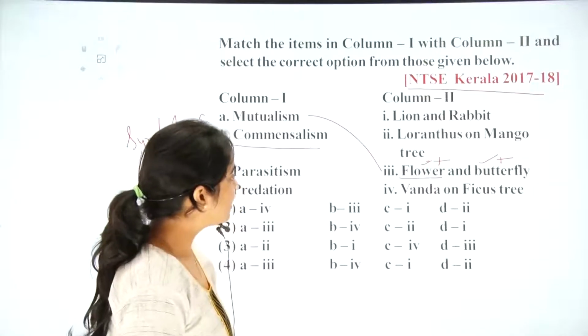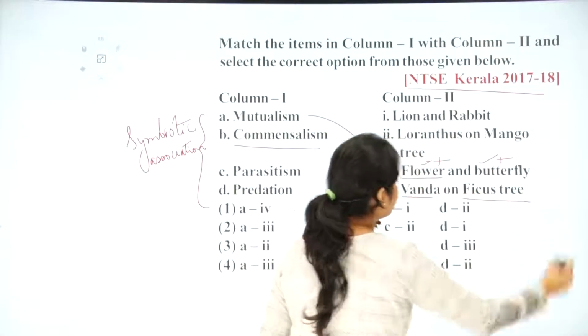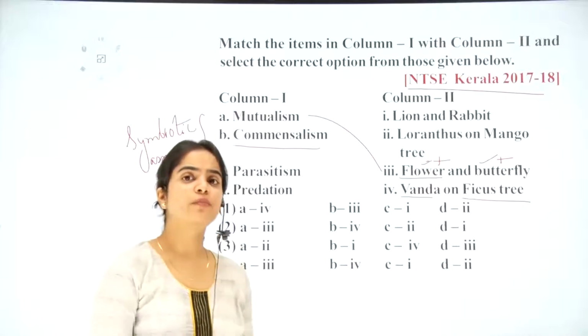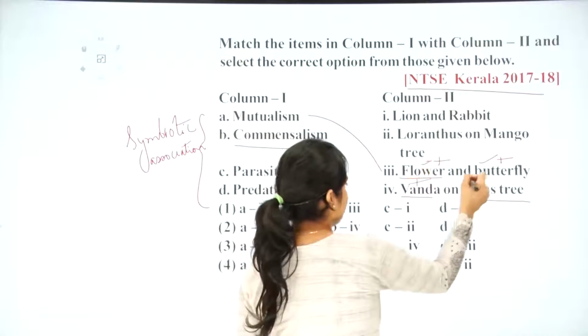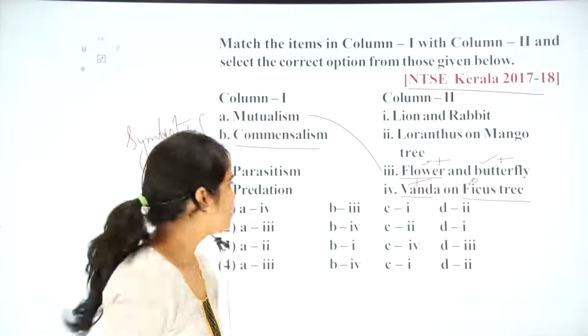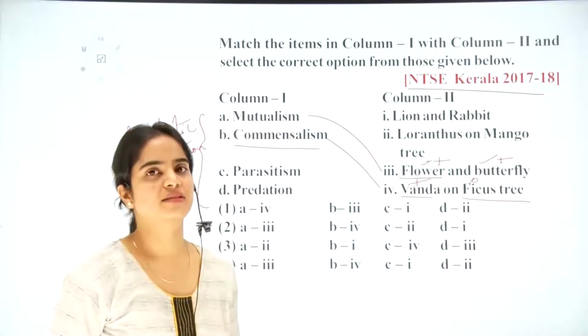So from the given examples, here we have Vanda on the ficus tree. Here the Vanda will be getting benefit from the canopy of the ficus tree. So here it is getting benefit while there is no benefit or negative aspect seen. So this is this. Okay, next is parasitism.